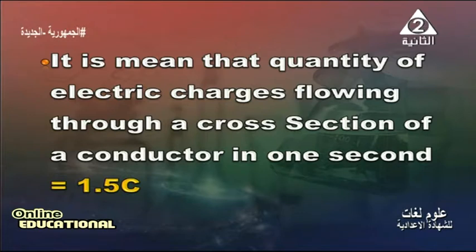We can find this definition by the law: electric current intensity I equals Q, the quantity of electric charge, over time T. When current intensity equals 1.5, the quantity of electric charge equals 1.5 in a time of 1 second. So 1.5 equals 1.5 over 1.